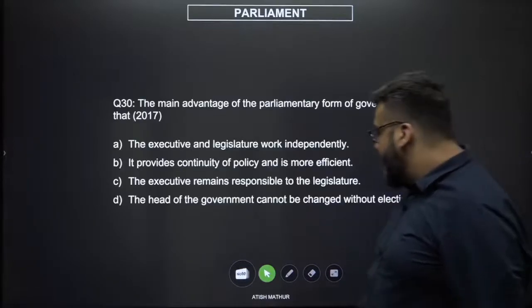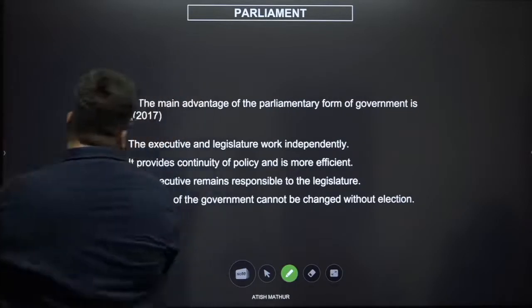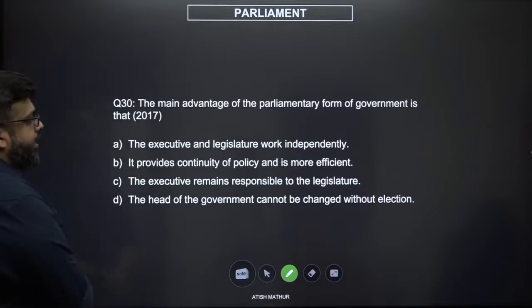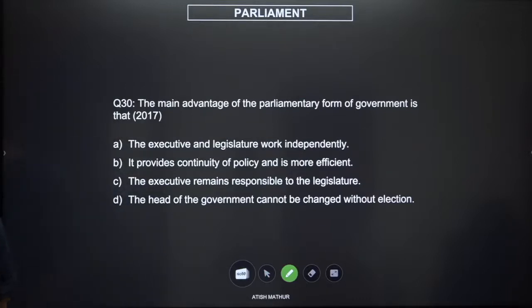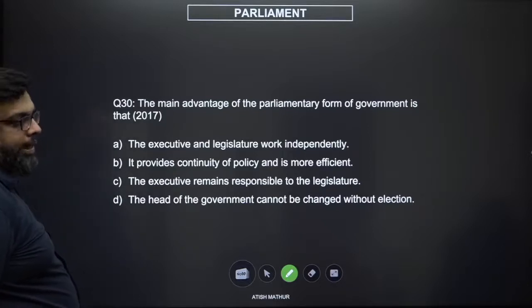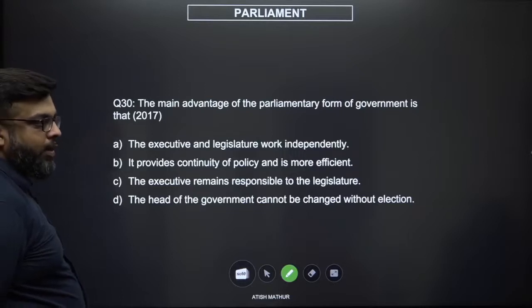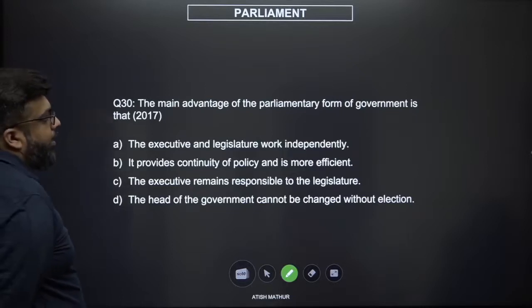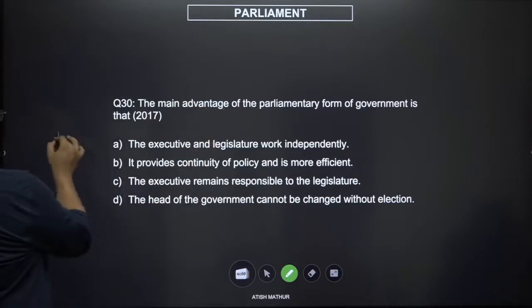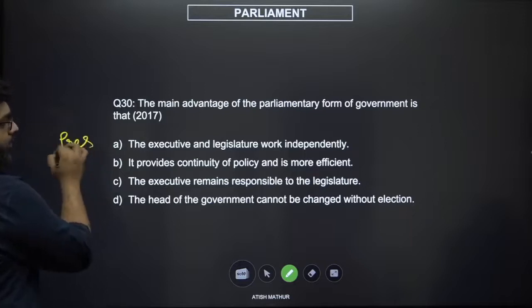Next, the main advantage of the parliamentary form of government is that the executive and legislature work independently. That's not necessarily the case. It provides continuity of policy and therefore is more efficient. The executive remains responsible to the legislature. The head of the government cannot be changed without election. Right, now let's look at this. Argue the opposite. The executive and the legislature work independently. This is actually a feature of a presidential form of government.